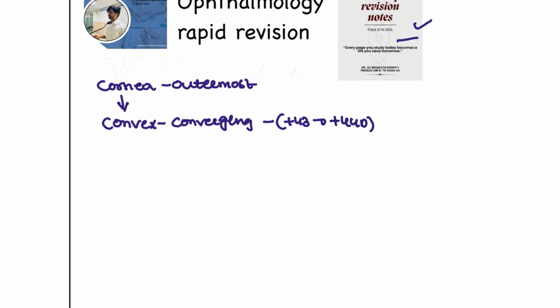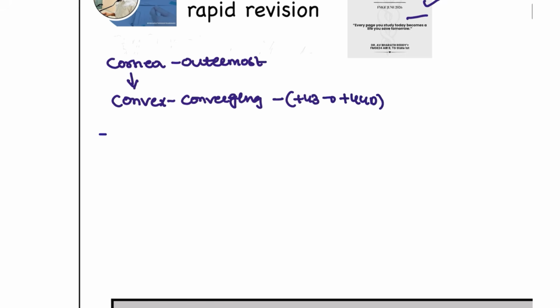Next, it consists of six layers. Starting with the epithelium. What is the epithelium? It is a non-keratinized stratified squamous epithelium.